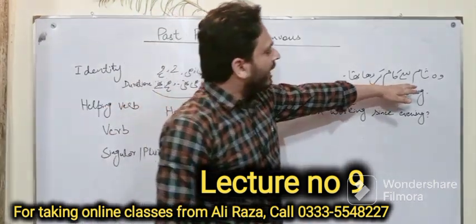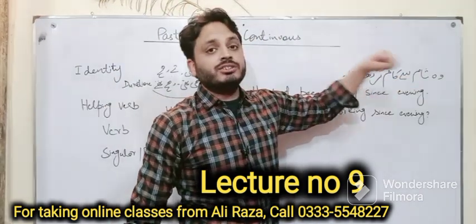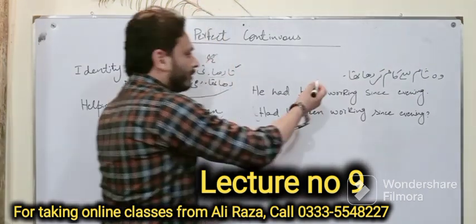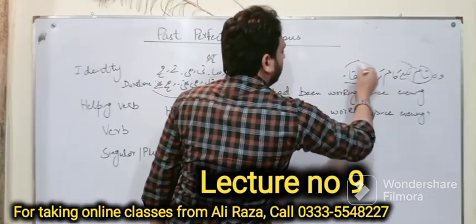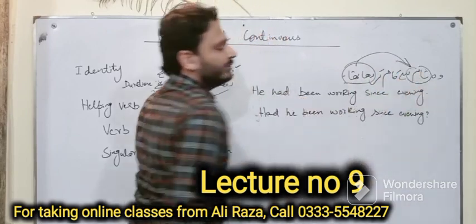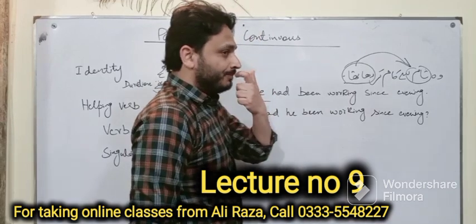For example, वो शाम से काम कर रहा था, as there is some time already mentioned, sham se, since evening. So this is your past perfect continuous. Duration is there, sham, and then the identity is raha tha plus duration. This is your past perfect continuous tense. He had been working since evening.